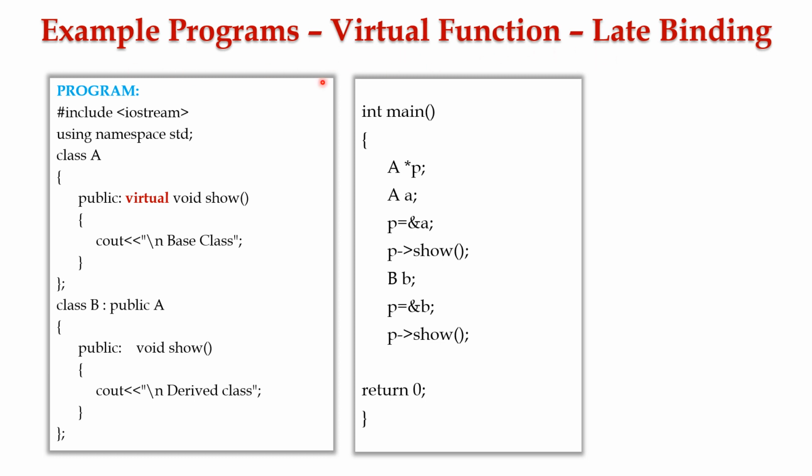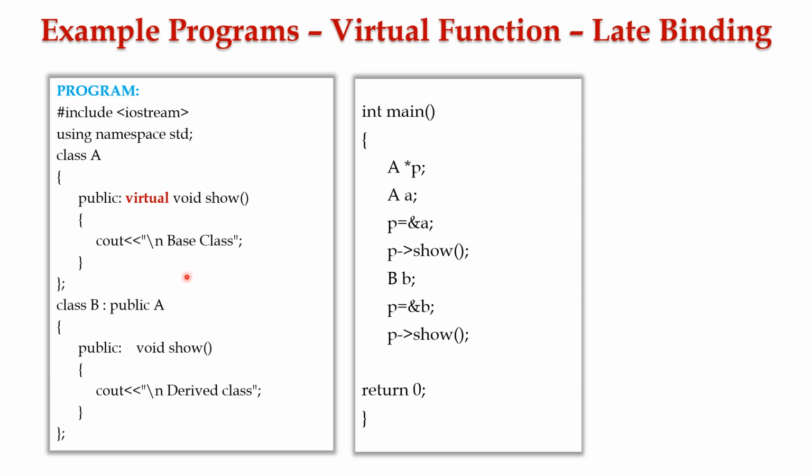In this example, we have defined the class definition for class A. Class A defines the show function, which is declared along with the keyword virtual, which executes the cout statement and displays the message base class. Next, we have defined the class definition for class B. Class B colon public A states that class B inherits the properties of class A. Class B defines the show function, which executes the cout statement and displays the message derived class.